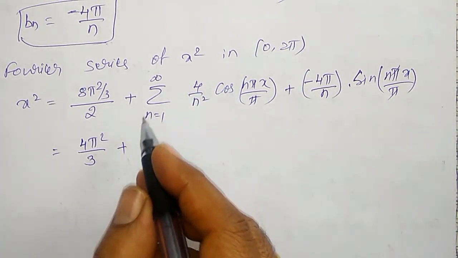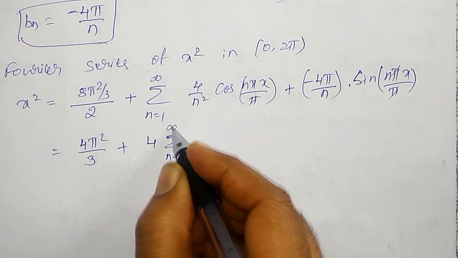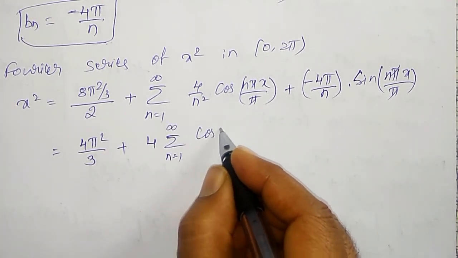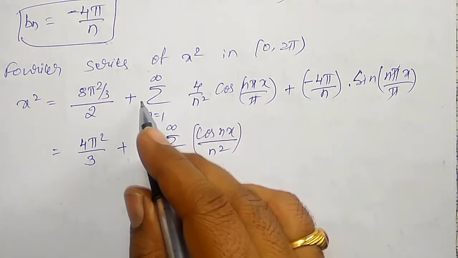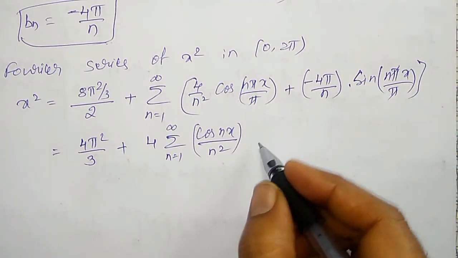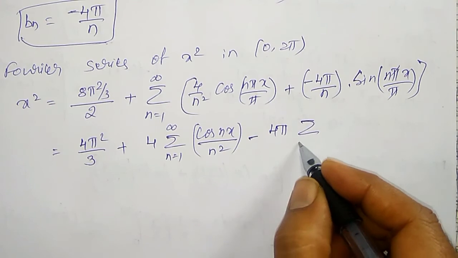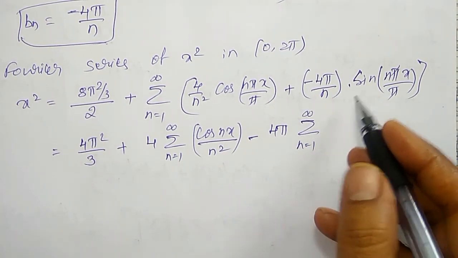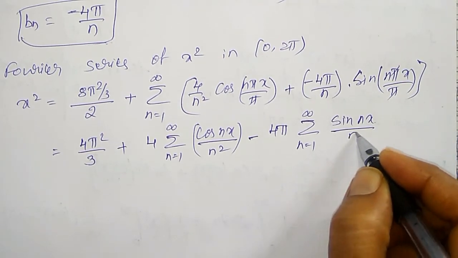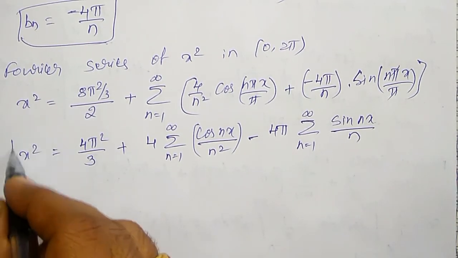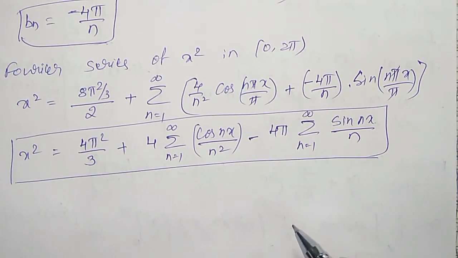I can write 4 outside, 4 times summation n equal to 1 to infinity of cos nx divided by n square for the first term, and split the summation for the second term as minus 4 pi, I can take common, summation n equal to 1 to infinity of sin nx divided by n. This is the Fourier series for x square in the interval 0 to 2 pi.